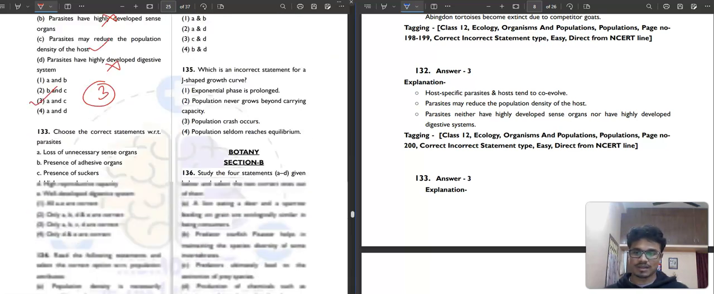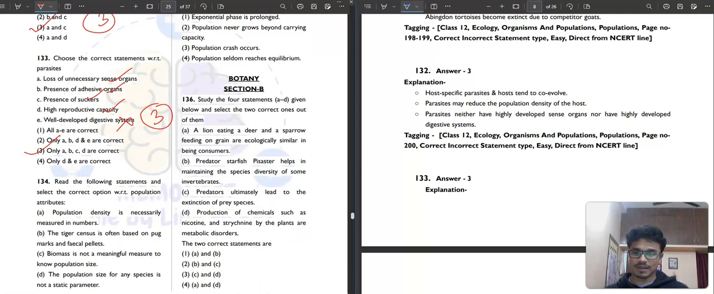And question number 133. Choose the correct statement with respect to parasites. Loss of unnecessary sense organs. Correct. Then, presence of adhesive organs. Correct. Presence of suckers, that's why they can suck. High reproductive capability. Correct. Well developed digestive system. No, they don't have a well developed digestive system. So A, B, C are correct. The third option is our correct answer.